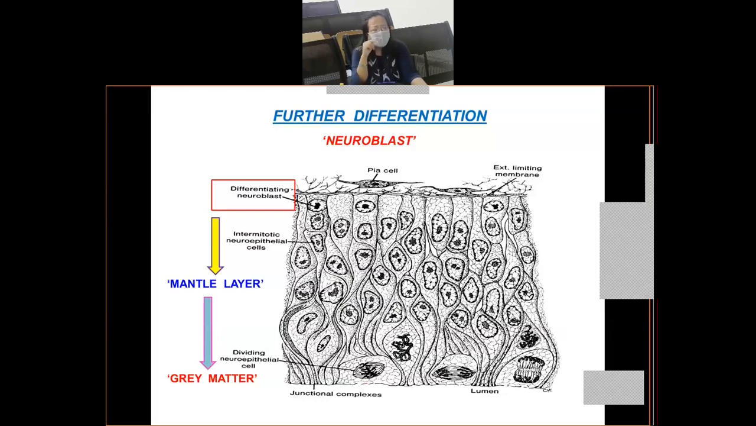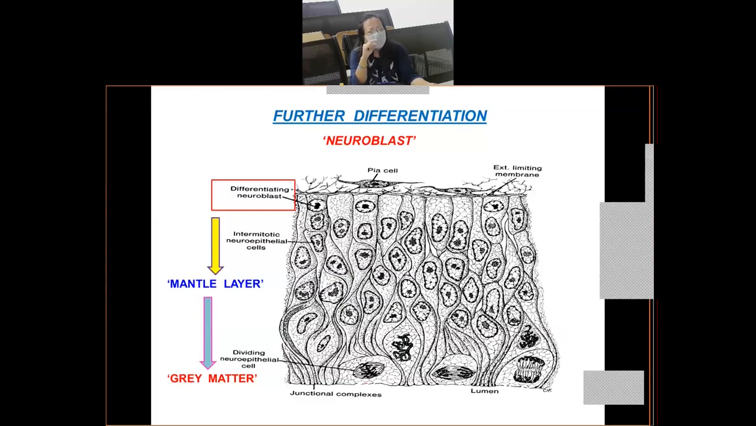So these neuroblasts, as they are formed, are pushed towards the periphery. You'll see that these neuroblasts, the primitive nerve cells formed from the neuroepithelial cells, have a round nucleus, a pale staining nucleoplasm, and a dark staining nucleolus, as you can see from the slide.